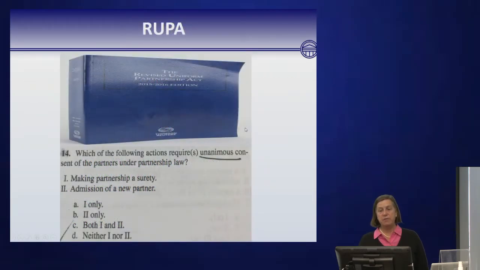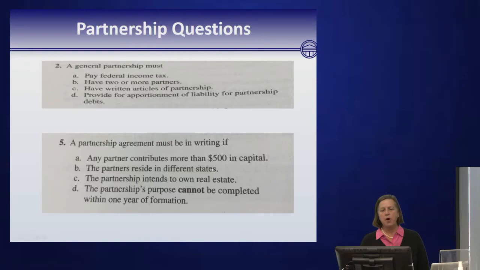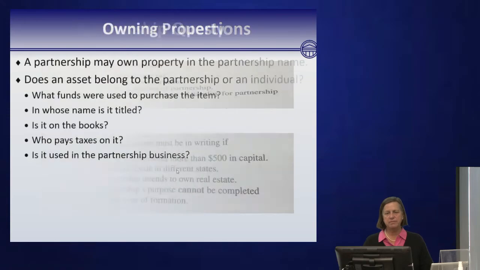Here's a question from the Revised Uniform Partnership Act. Remember, you must have unanimous consent if you're making the partnership a surety or to admit a new partner. More partnership questions, 2 and 5. And remember, there will be one multi-part question that's a simulation regarding partnerships.